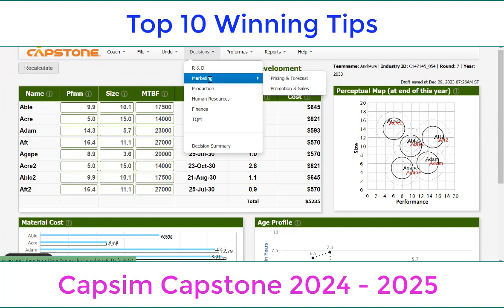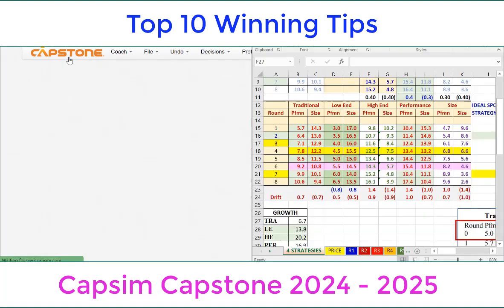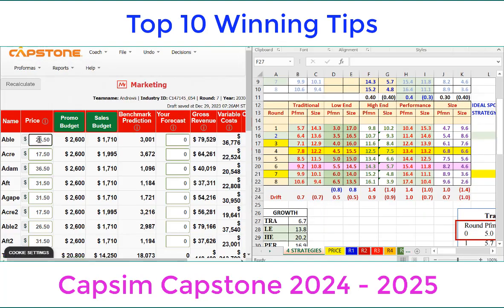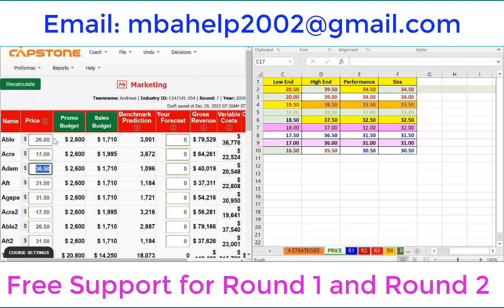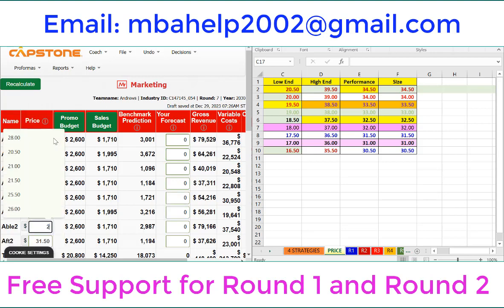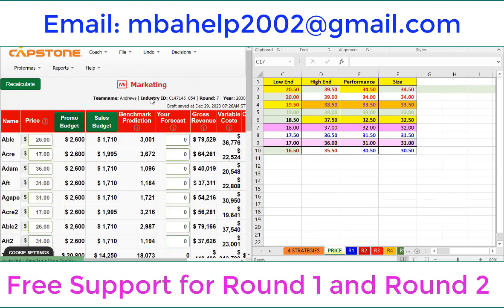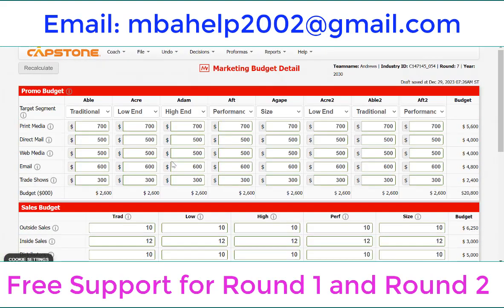And now we set the decision for pricing. You may see it's a little bit different because the professor said advanced marketing, not simple marketing, so you see more tables to fill in. Now we have the price 26 and 17 for low end, 36 for high end, 31 for performance and 31 for size, and 17 for the second low end, 26 for the second traditional, and 31 for the second performance. And now we check this.